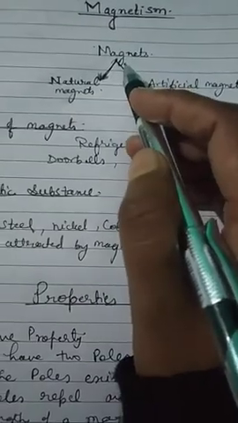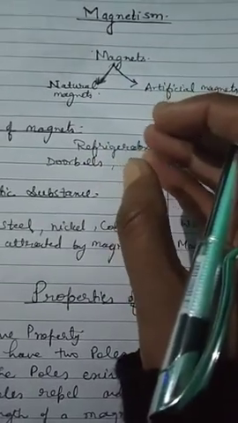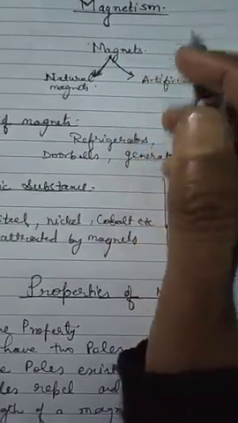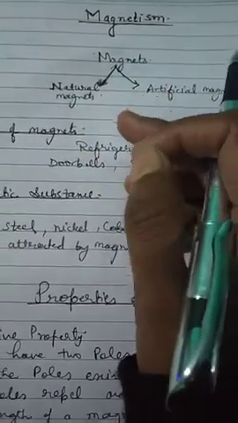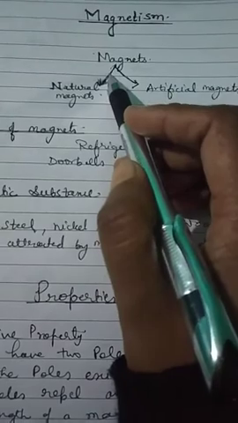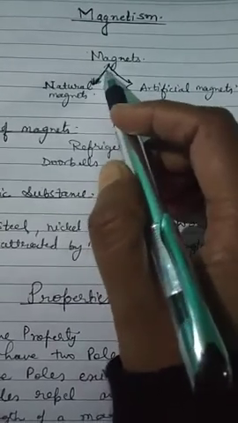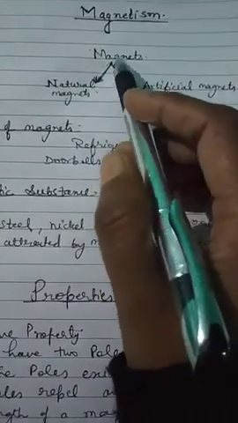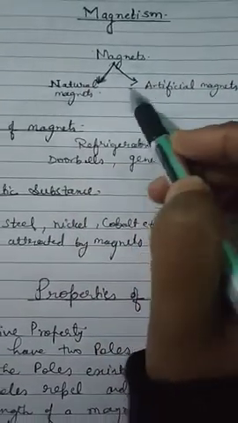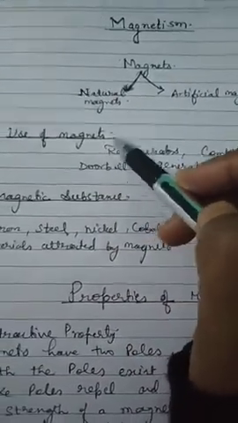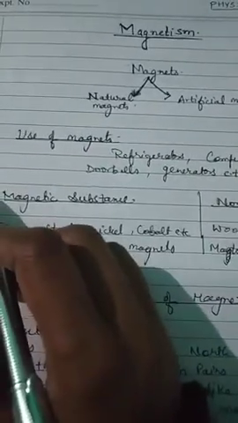After that, they learned some more properties of magnets, that it also has a directive property. So the name was changed, and they named it lodestone. And we know that magnets are divided into two categories, natural magnets and artificial magnets.